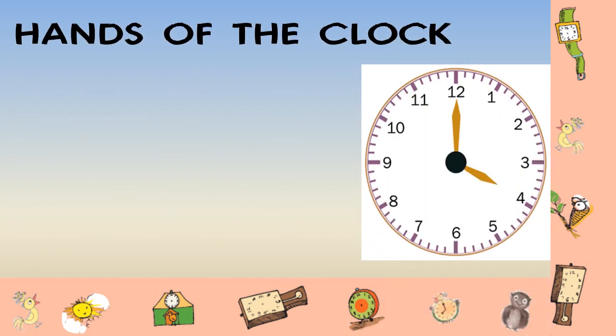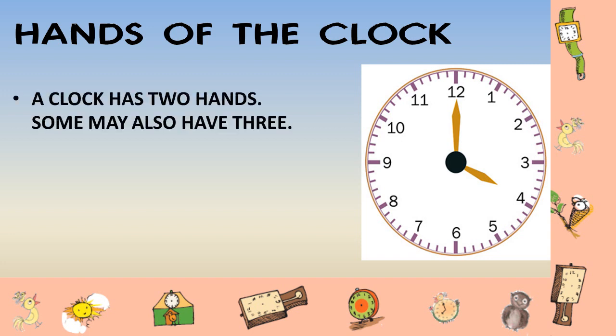Let's talk about the hands of the clock. You can see that there are 2 hands in this clock. A clock has 2 hands. Some may also have 3. You must have also seen a clock which has 3 hands.